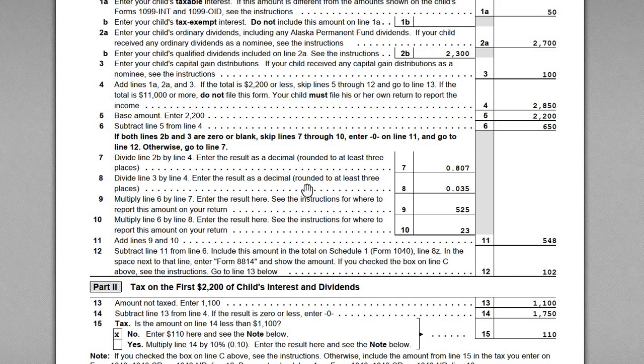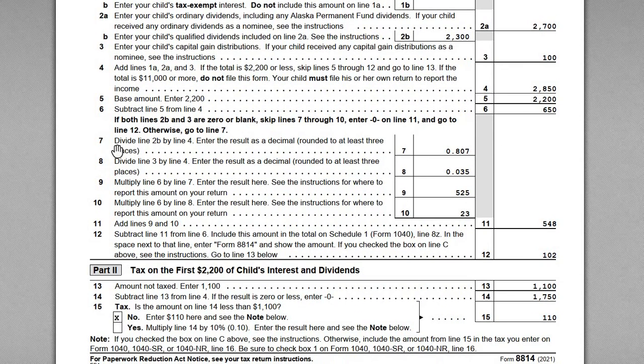So what we have to do next in these remaining lines is figure out, okay, $650 is going to be the income inclusion for John, the parent, but obviously this is going to comprise different components, right? We're going to have $650 in income, but it's going to comprise interest, dividends, qualified dividends, and then capital gain distributions. And that is what is going on down here in lines 7 through 10.